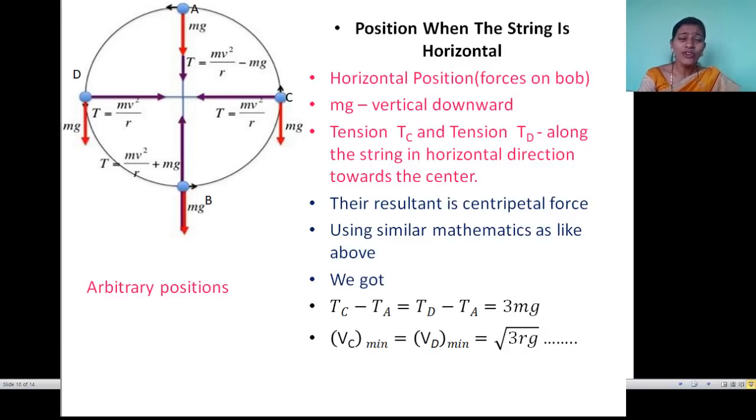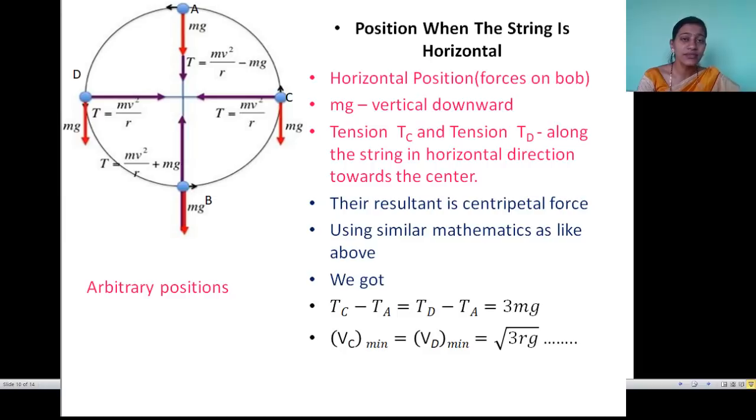Here we are not solving all the mathematical part. In the last two cases, bottom and top, we already completed similar mathematics. So by using the same steps, we got directly the difference between the tension at midway position and the top position. These values are Tc minus Ta is equal to Td minus Ta is equal to thrice mg. Similarly, we found that velocity at horizontal position is equal to root of thrice rg. So we can say Vc minimum and Vd minimum is equal to root of thrice rg.